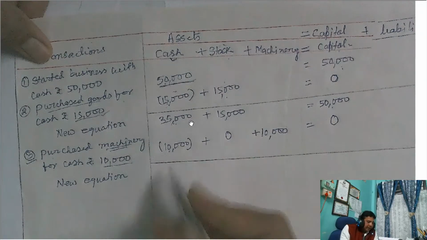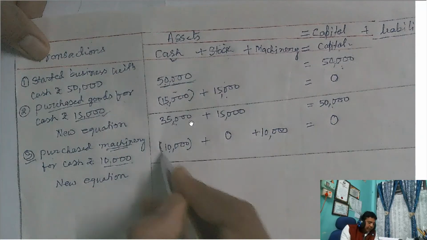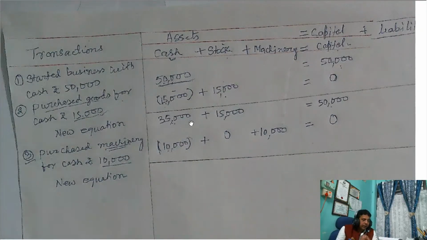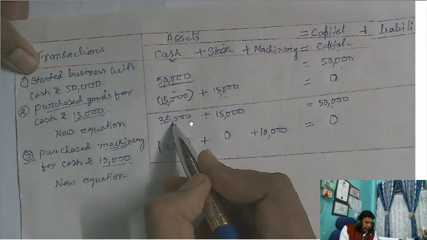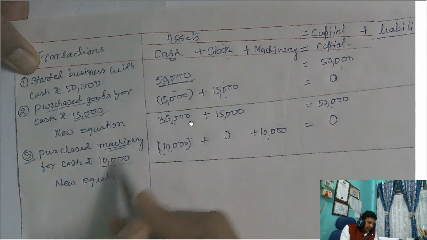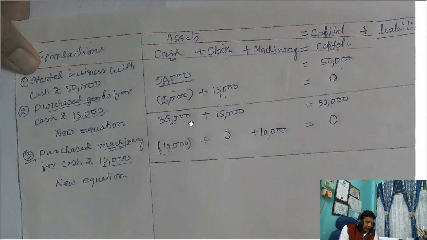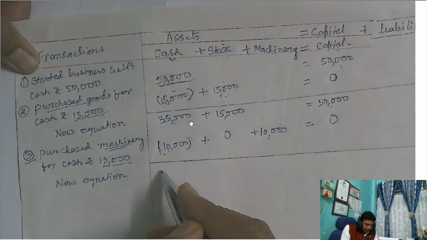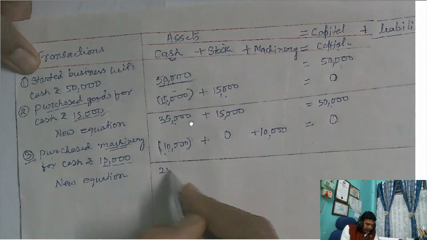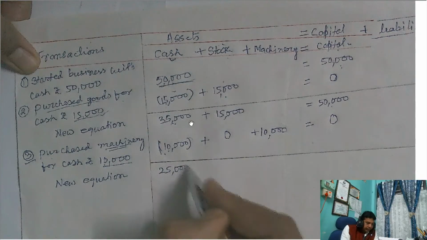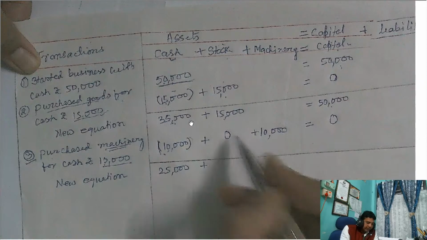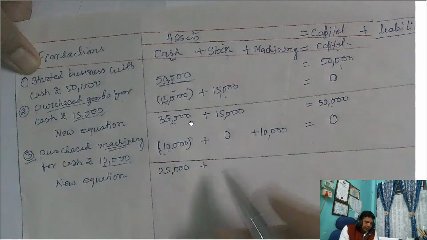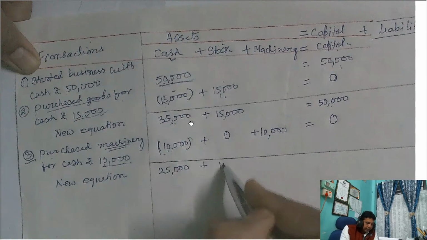35,000 minus 10,000. The bracket means minus. Out of cash balance 35,000, further machinery purchase 10,000, so cash gone. So this is 25,000. Now stock balance not affected, so this is zero, that means the same value will appear, 15,000.